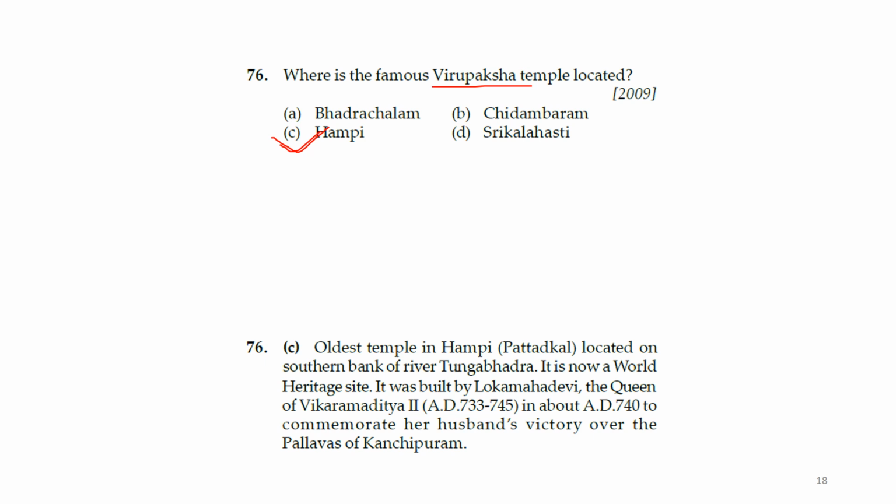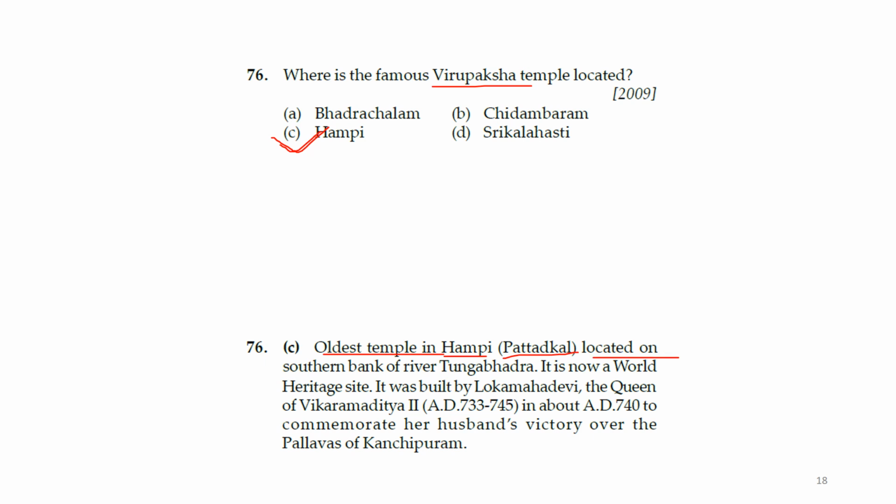Okay, we'll read here: the oldest temple in Hampi. Okay, it is like Pattadakal. Yes, actually, it is from Tamil Nadu. Names are like that. The pronunciation is a little bit typical. I stay in Tamil Nadu, so their names and their place names are very complicated. So as a North Indian, the pronunciation is a little bit typical. Anyway, that doesn't matter. You just get a feel for the name instead of pronouncing it.